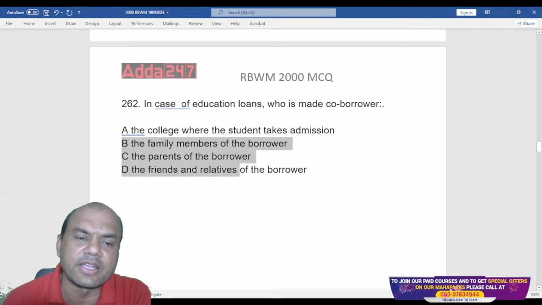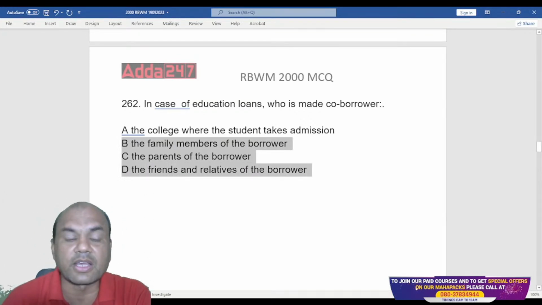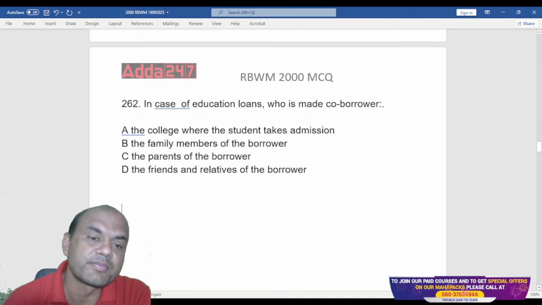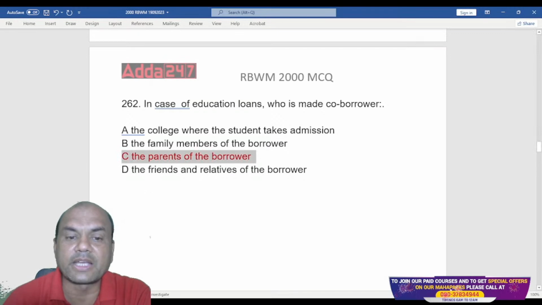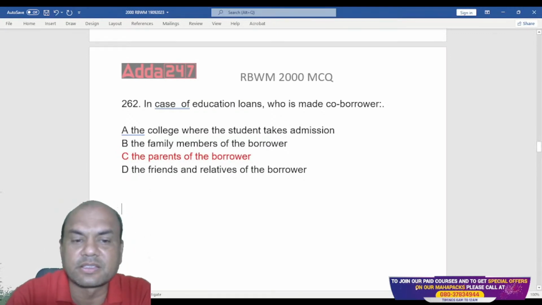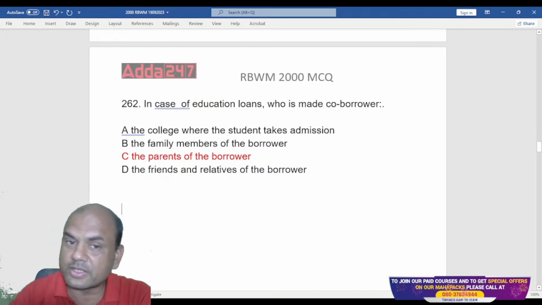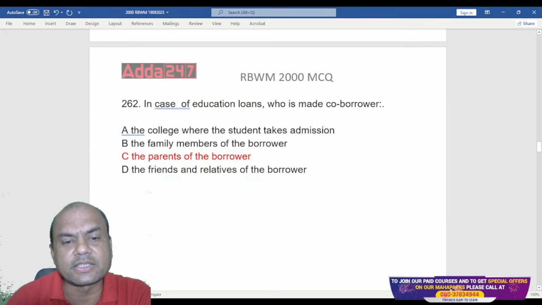See this, B, C, and D. All of them are similar answers. But what is the correct answer then? Correct answer is this, parents. Parents of the borrower means this student. Parents of the student are taken as the co-borrowers. Always remember this. But remember, generally what happens? The parents are taken as co-borrower.